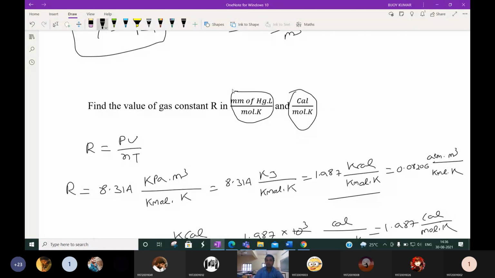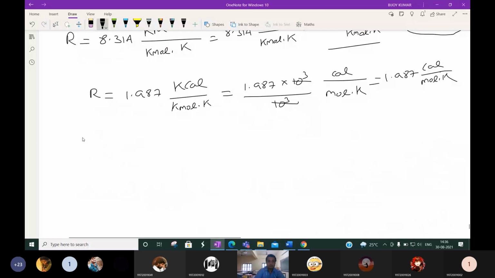How to convert? Okay, for that mm of Hg is there. Let us take this value. R value is nothing but 0.08206 atmosphere into meter cube by kilomole into Kelvin.